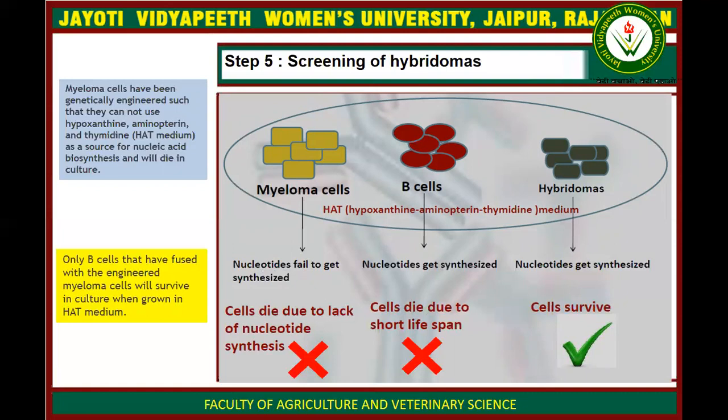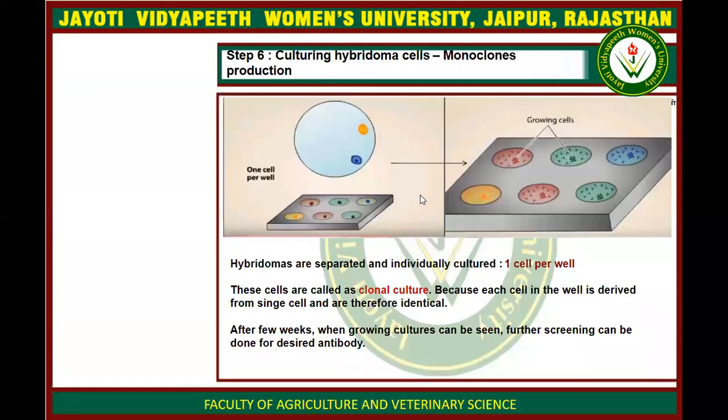They have nucleotide synthesis capability, plus they have a longer lifespan, so they will survive. The longer lifespan is received from the myeloma cell, and the nucleotide synthesis character comes from the B cell. So this is the hybridoma cell of both of these two cells, and they will survive.